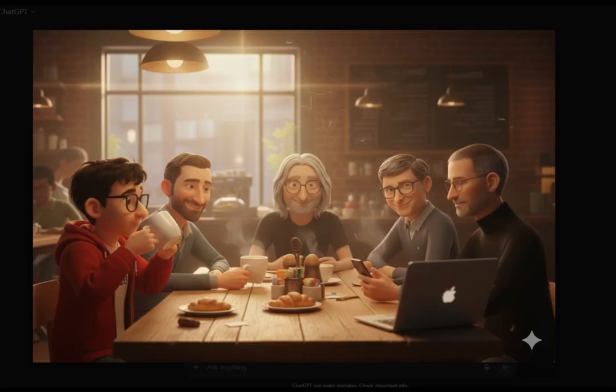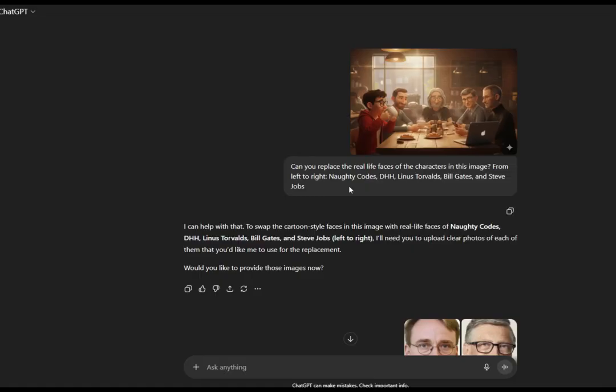And I said the following. Can you replace the real life faces of the characters in this image from left to right? Naughty Codes, DHH, Linus Torvalds, Bill Gates and Steve Jobs. And ChatGPT came back to say I can help with that, to swap the cartoon style faces in this image with real life faces of Naughty Codes, DHH, Linus Torvalds, Bill Gates and Steve Jobs, left to right. I'll need you to upload clear photos of each of them that you'd like me to use for the replacement. Would you like to provide those images now?